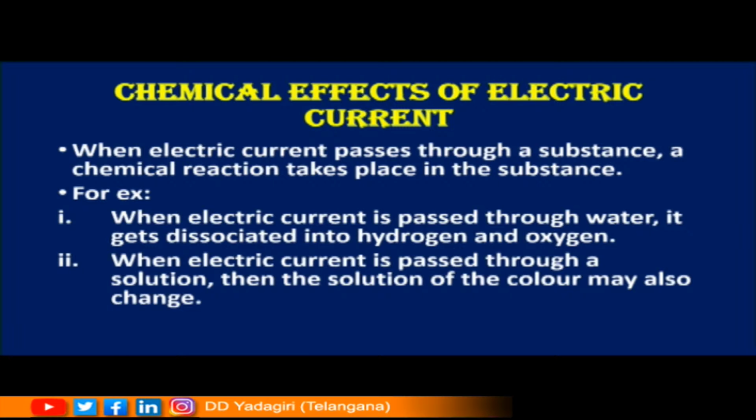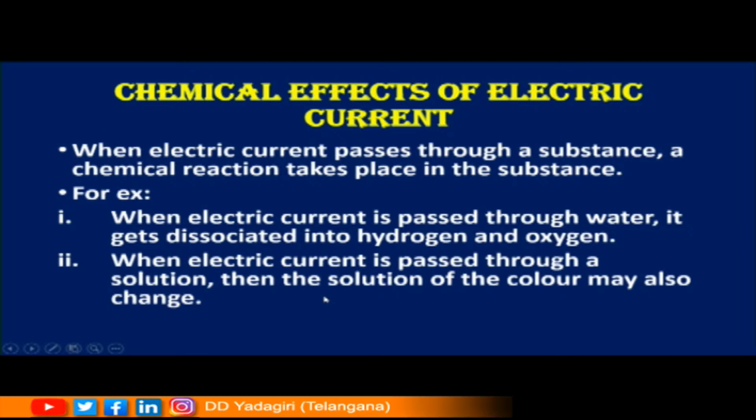Okay children, H2O is the chemical formula of water. So when current is passed through this water, then the electric current makes the water molecules get dissociated as hydrogen and oxygen. When electric current is passed through a solution, then the color of the solution may also change.